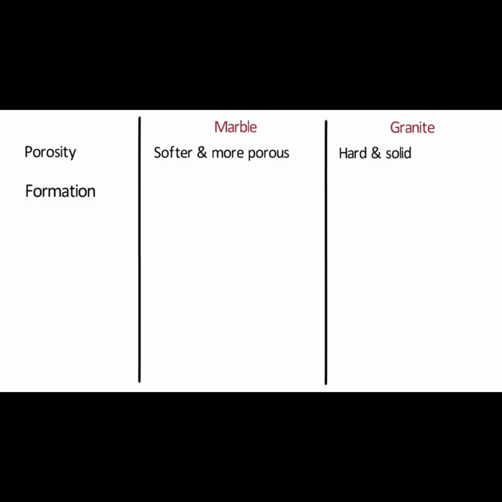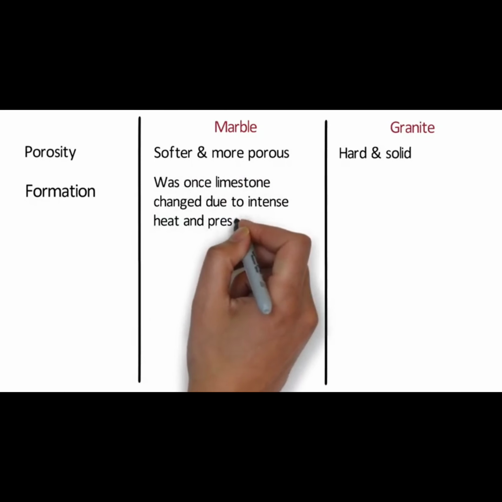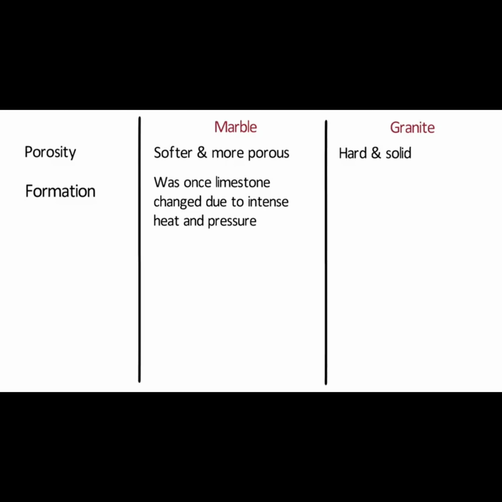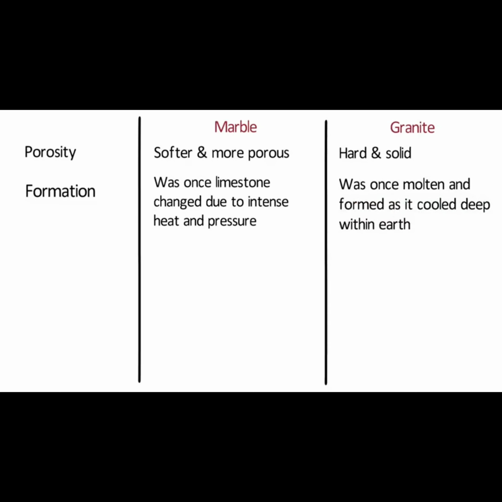Formation. Marble was once limestone that changed due to intense heat and pressure. This process altered its crystalline structure and introduced other minerals which produce its characteristic veining. On the other hand, granite is an igneous rock, which means it was once molten and formed as it cooled deep within the earth. The minerals contained in granite usually appear as small flakes throughout the stone.